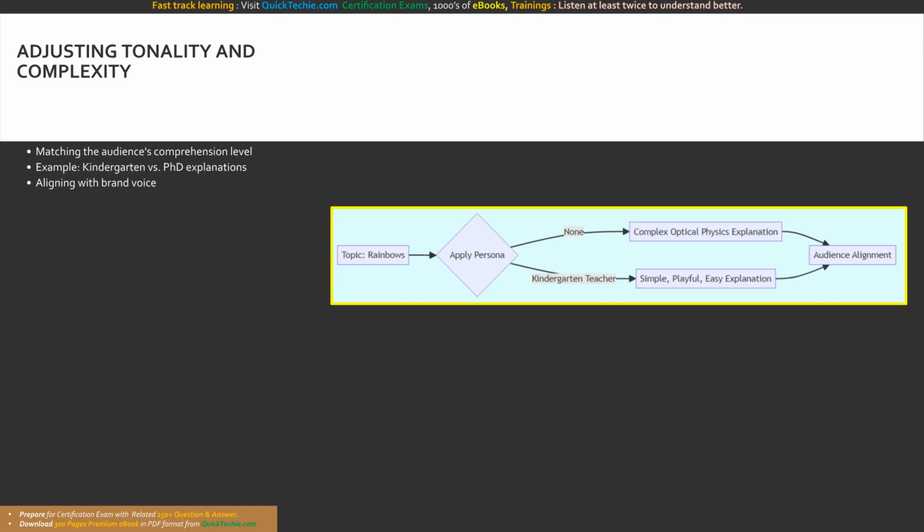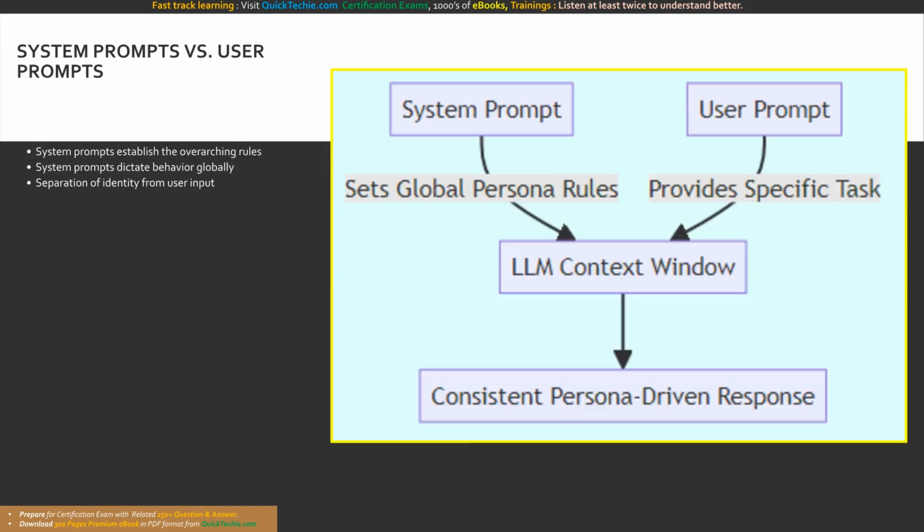Observe the divergence. The identical topic of rainbows is routed through the persona filter. With no persona, we get dense optical physics. With the kindergarten teacher persona, the model dynamically simplifies the output for perfect audience alignment. To implement personas robustly in production, we must understand the architectural difference between system prompts and user prompts.